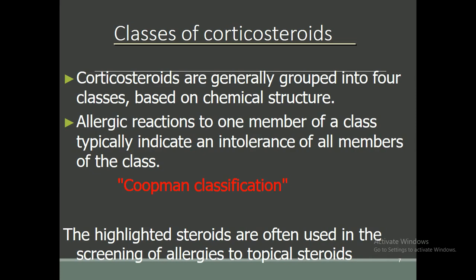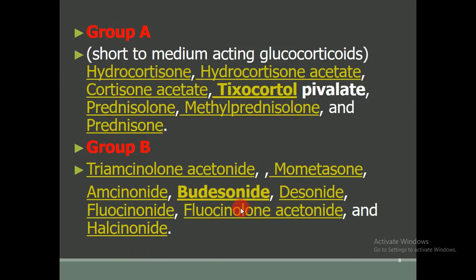First of all, I am going to classify the corticosteroids on the basis of the Coopman classification. The classification highlights the steroids that are often used in the screening of allergies to topical steroids.